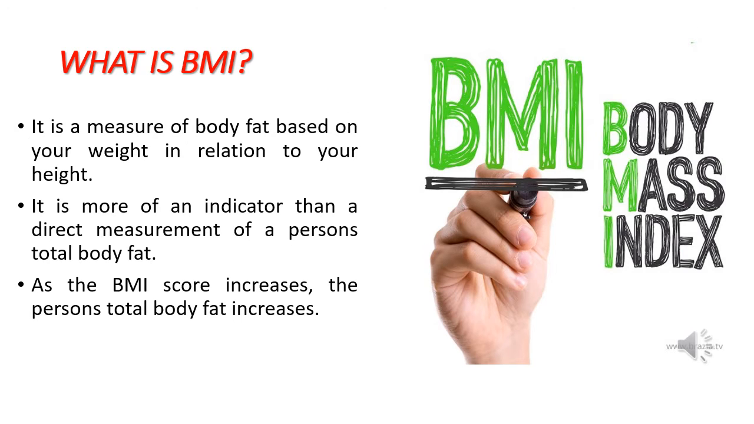Body mass index or BMI. It is the indirect method to assess the fat body mass of a person. Ideal body weight in proportion to height can be calculated by this method. It is a measure of body fat based on your weight in relation to your height. It is more of an indicator than a direct measurement of a person's total body fat. As the BMI score increases, the person's total body fat increases.